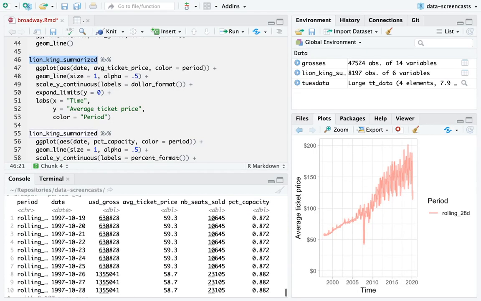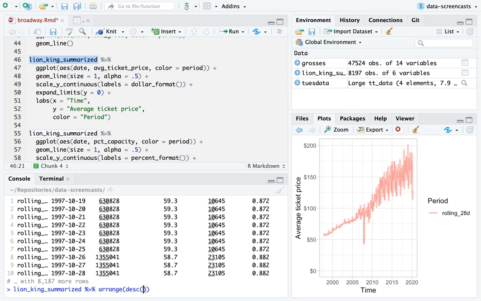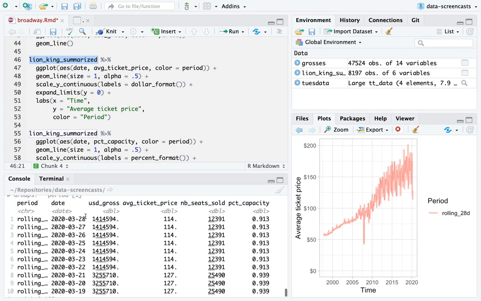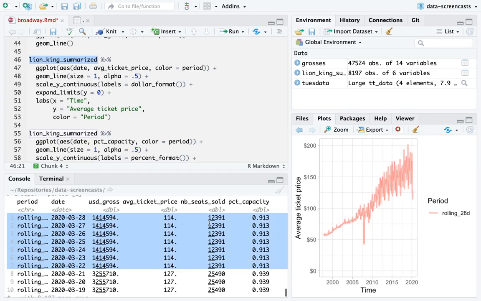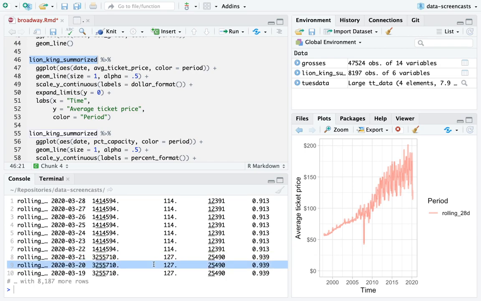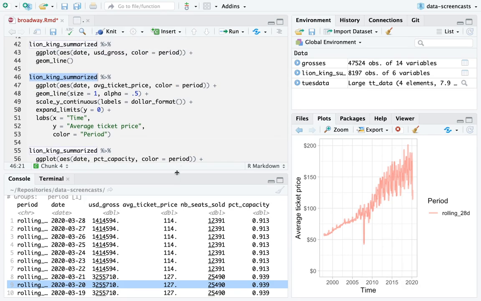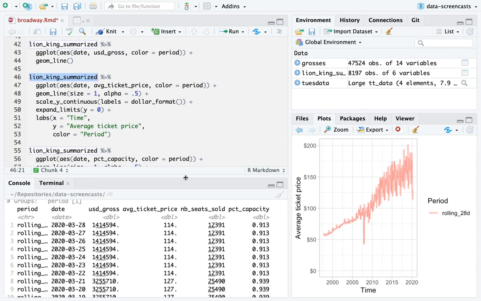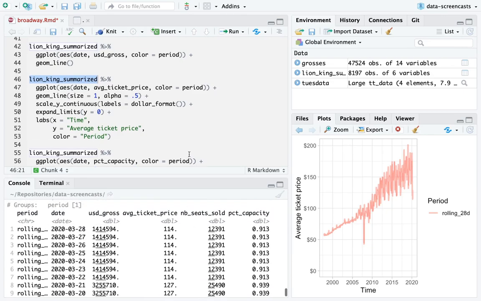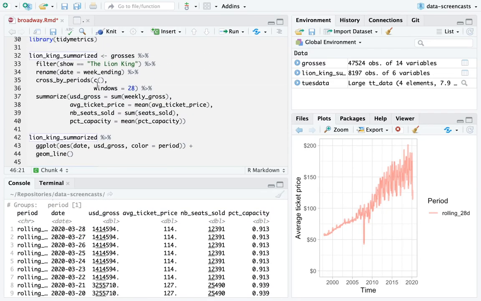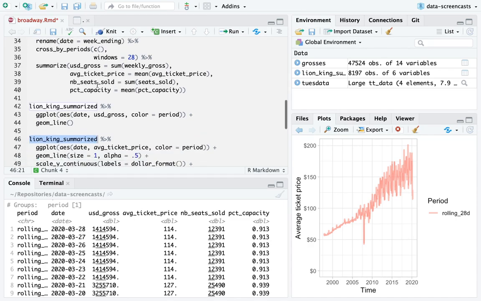So if I show Lion King summarized, arranged descending by date, this is the result. It's going to have data for every day, but the aggregate prices are only going to change once every week because we only have data per week. We do not have daily grosses. This is a really good data set for showing tidy metrics. I'm really excited about it, particularly for showing cross by periods and how we would use cross by periods to get moving windows and period aggregations in a tidy format.